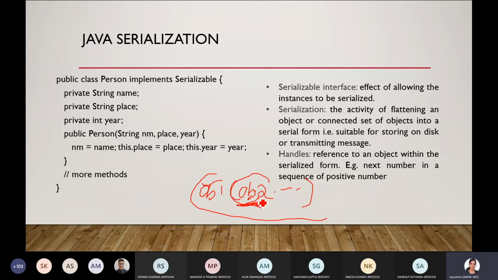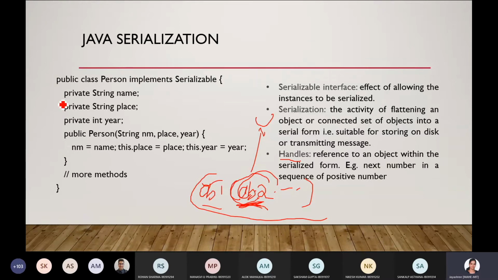Its handles are being created. Handles means there is a reference to this object here in the serial form. That refers to some other class or some other methods. So these are called handles: references to an object within the serialized form. This is serialized, and along with that, this also needs to be serialized in such a way that it is referring to some other thing. This is called Java serialization.